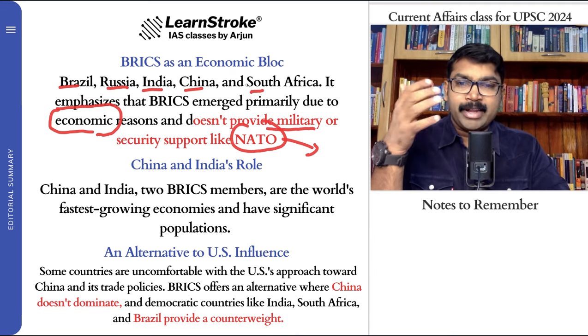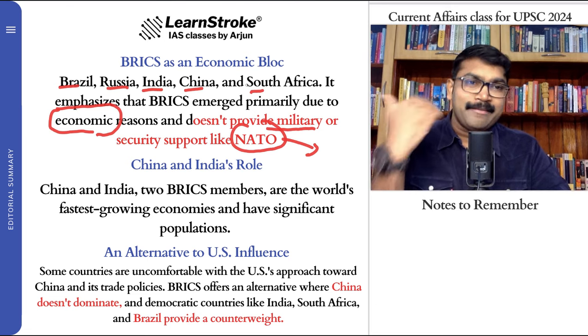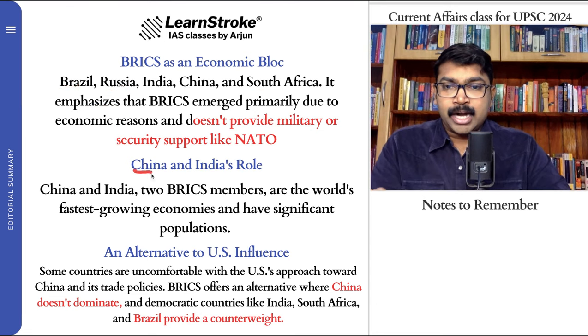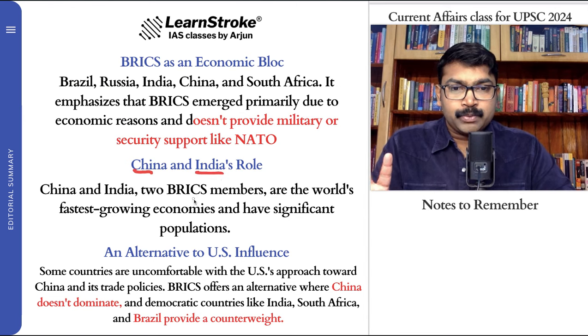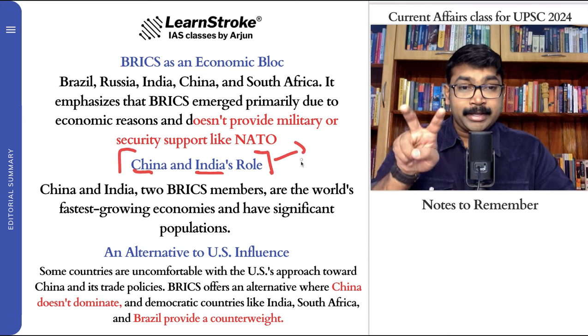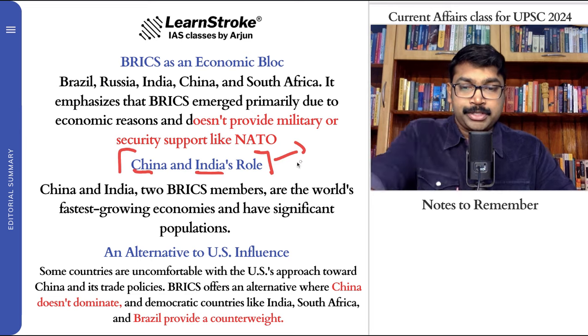When you grow economically, everything follows. So it's very different from NATO, and it also underscores China and India's role. They are the two BRICS members which are the world's fastest growing economies with significant population. So definitely India and China, even though we have their own differences in BRICS, hold key dominant positions.